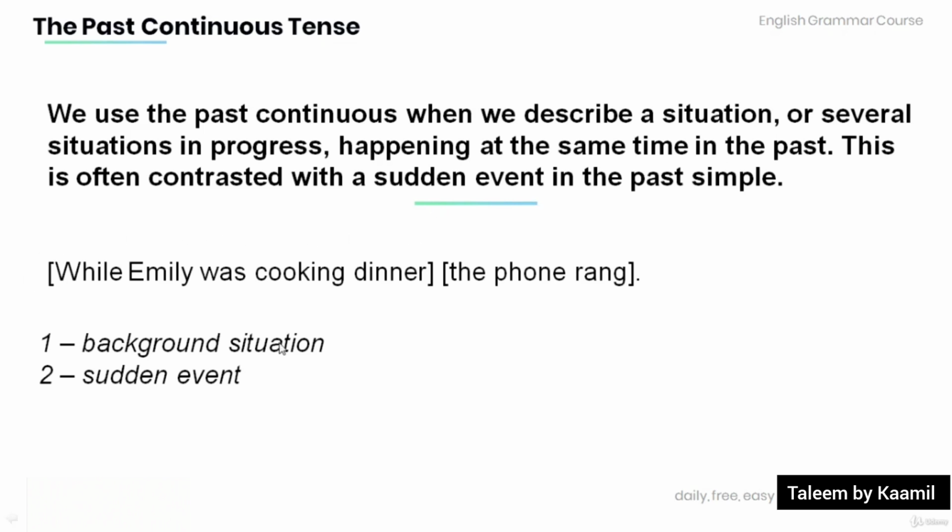Now read the following sentence and decide which part describes a background situation and which part describes a sudden event. While Emily was cooking dinner, the phone rang. Background situation. Sudden event. The phone rang.